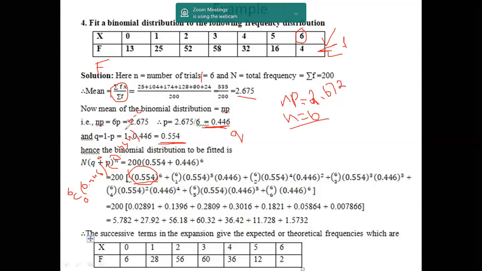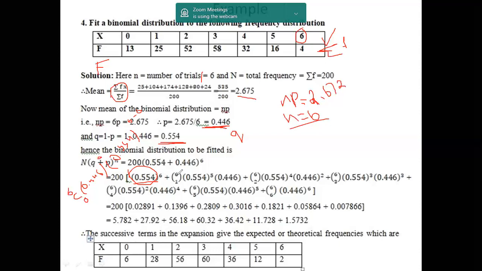So 6c0 is 1, 0.446 power of 0 is also 1, 1 into 1 into 0.554 power of 6. That is what we have taken here.